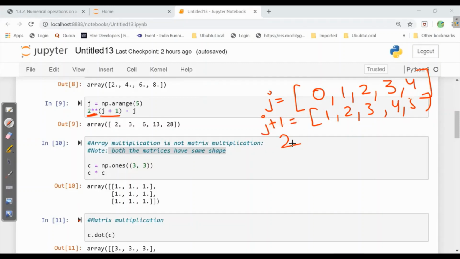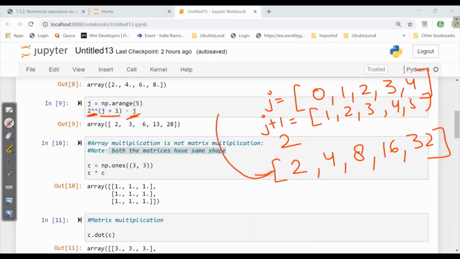Now 2 to the power 1 will be 2, 2 to the power 2 is 4, 2 to the power 3 is 8, 2 to the power 4 is 16, 2 to the power 5 is 32. Now it is saying minus j. That means 2 minus 0 is 2, 4 minus 1 is 3, 8 minus 2 is 6, 16 minus 3 is 13, 32 minus 4 is 28. So this is how operations work in NumPy.